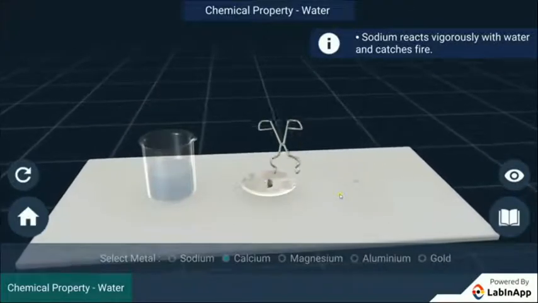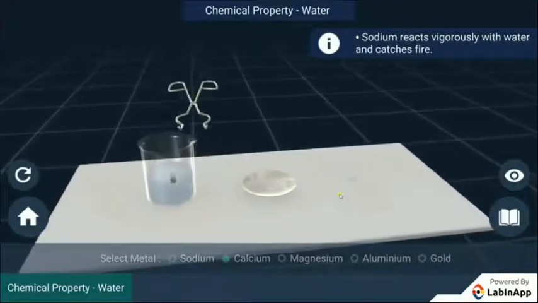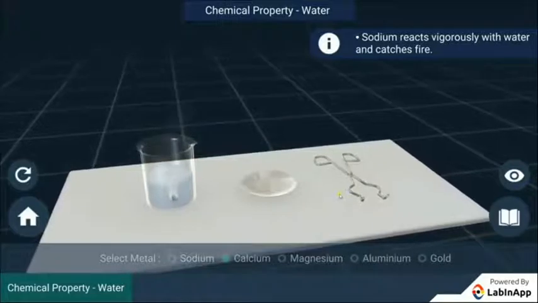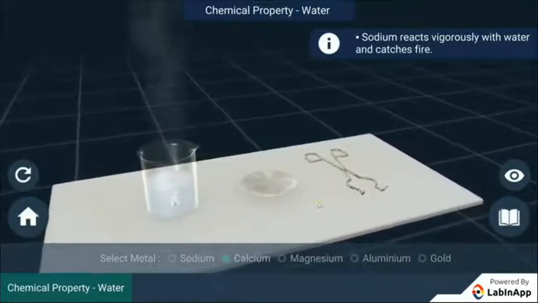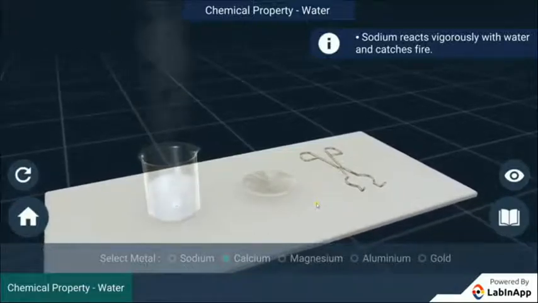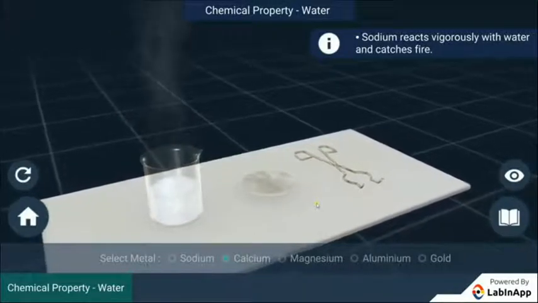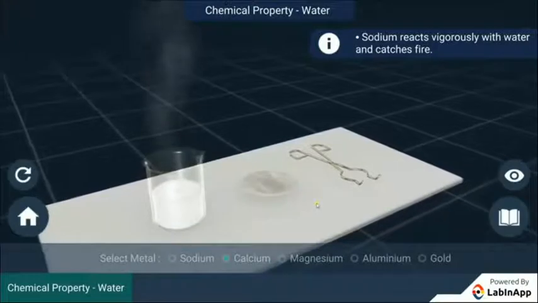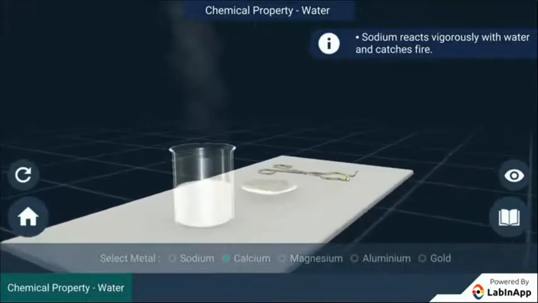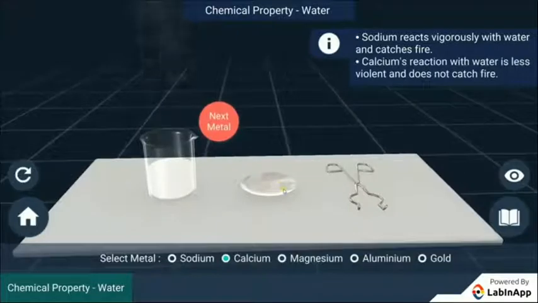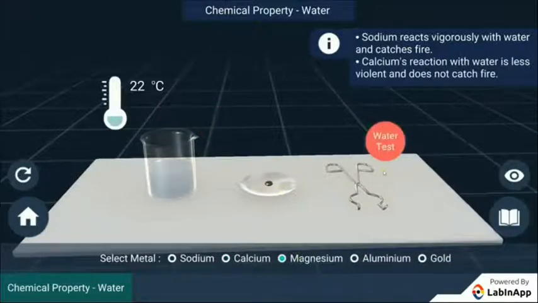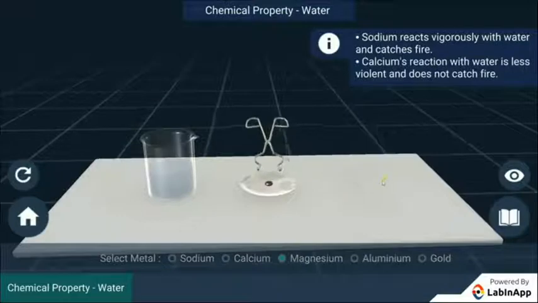Next one is the calcium. Put it in the water again. The reaction of calcium with the water is less violent. The heat produced is not sufficient for the hydrogen to catch fire. What's the conclusion? Calcium reaction with the water is less violent and does not catch fire.